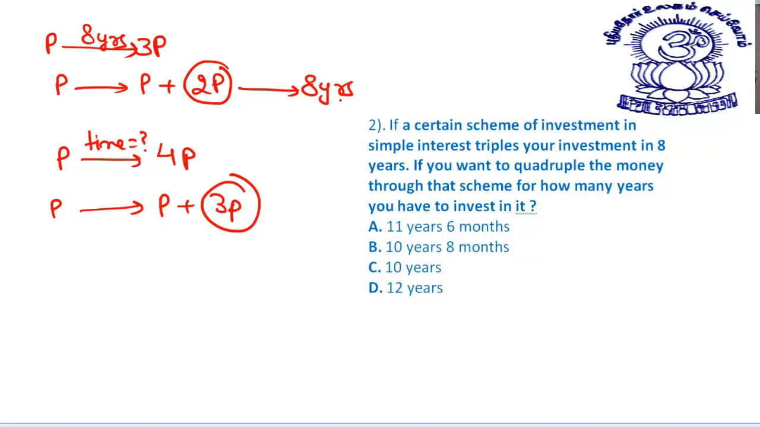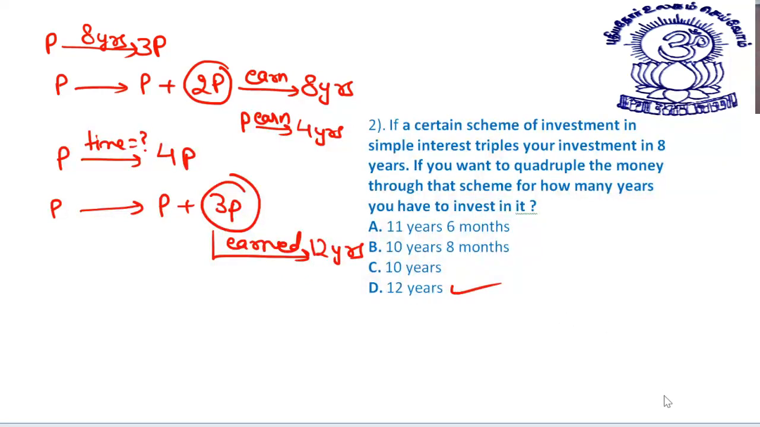See, you earn 2P in 8 years. If you earn 2P in 8 years, it means you earn P in 4 years. You earn P in 4 years, so you need to earn 3P. So 3P will be earned in how many years? You earn rupees P in 4 years, so that way you will earn 3P rupees in 12 years. This is your answer. Option number 4 is your answer. I hope it must be clear. Let me show you a few more examples of this type.